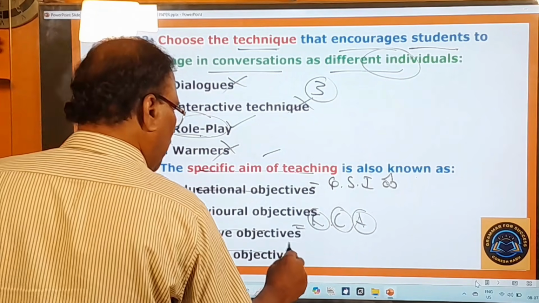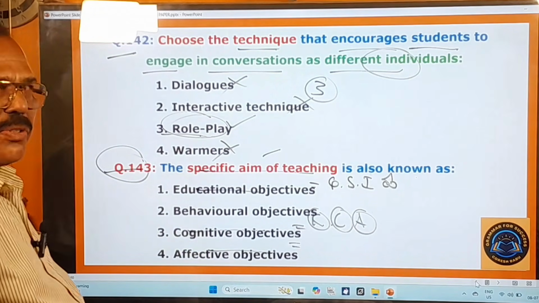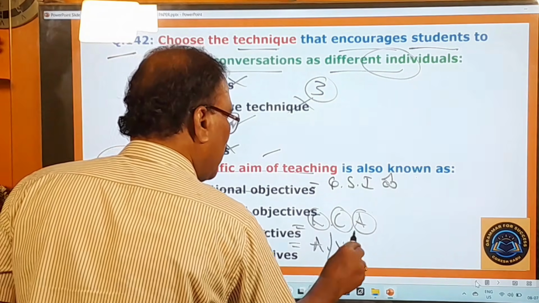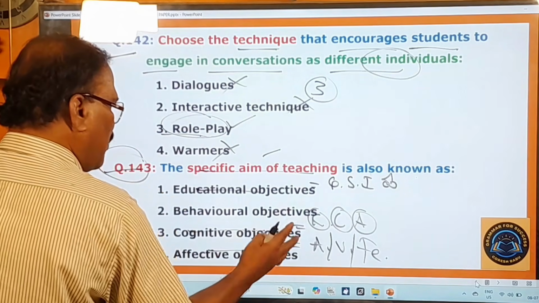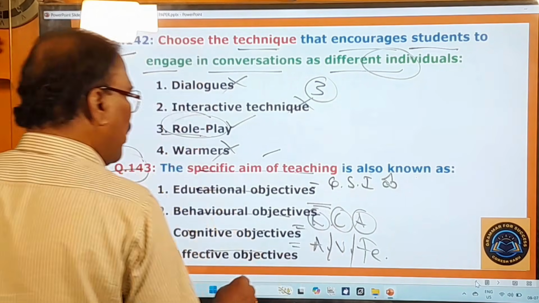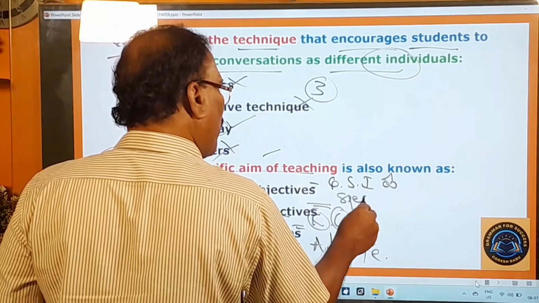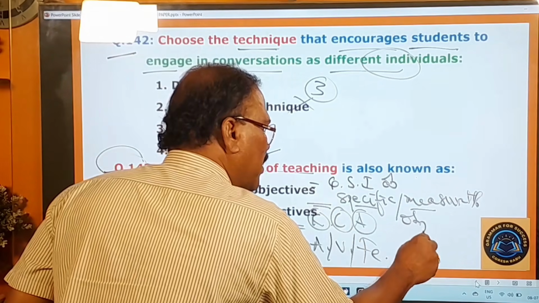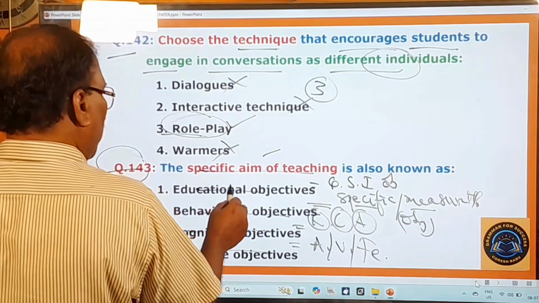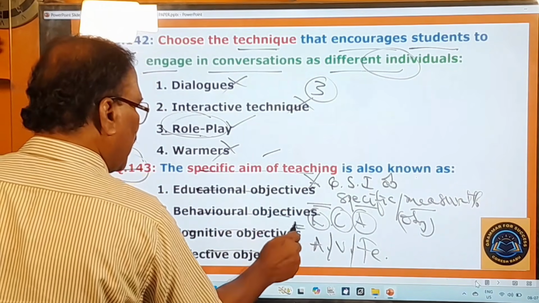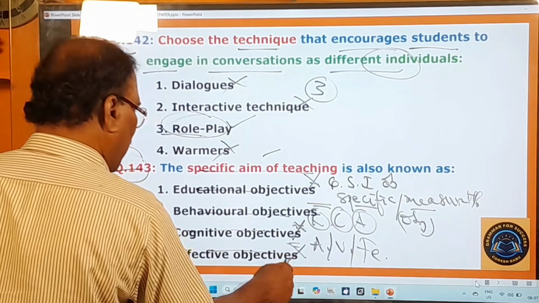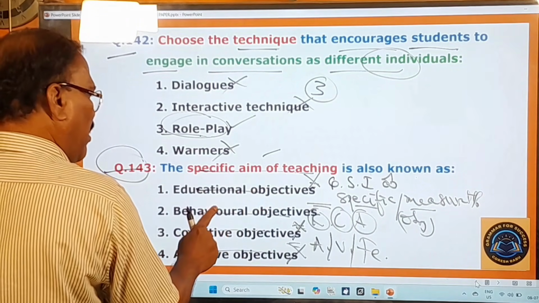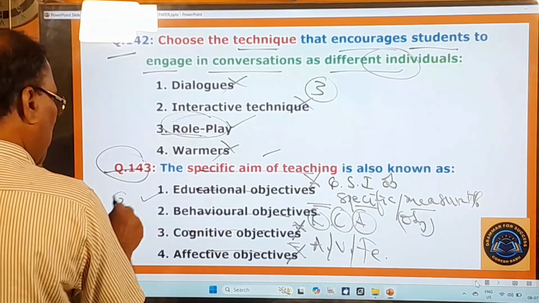And affective objectives, what do they refer to? They refer to attitudes, values, feelings, etc. But here behavioral objectives are there. So what do they refer to? They refer to specific and measurable objectives. Therefore educational objectives is not the right one, cognitive objectives is not the right one, affective objectives is not the right one, but the specific aim of teaching is also known as behavioral objectives. So the second one is your answer, right?